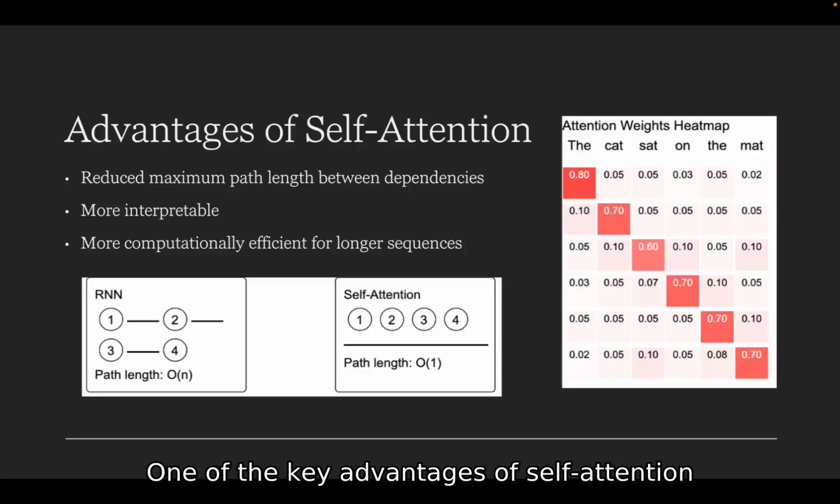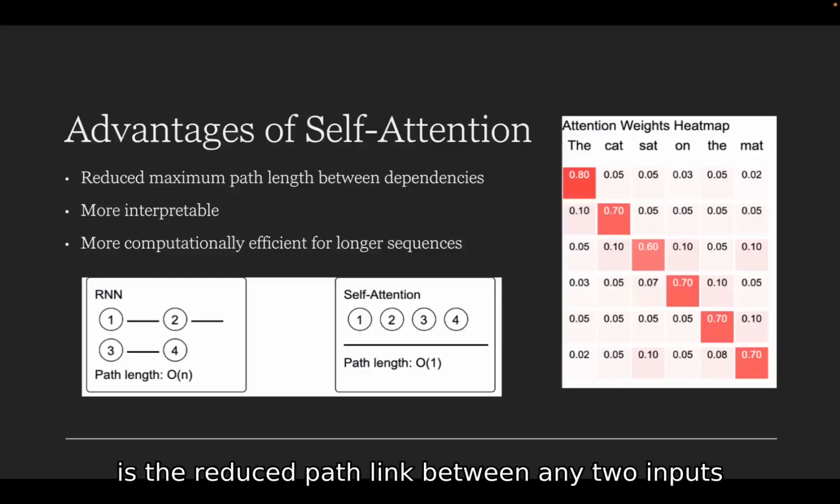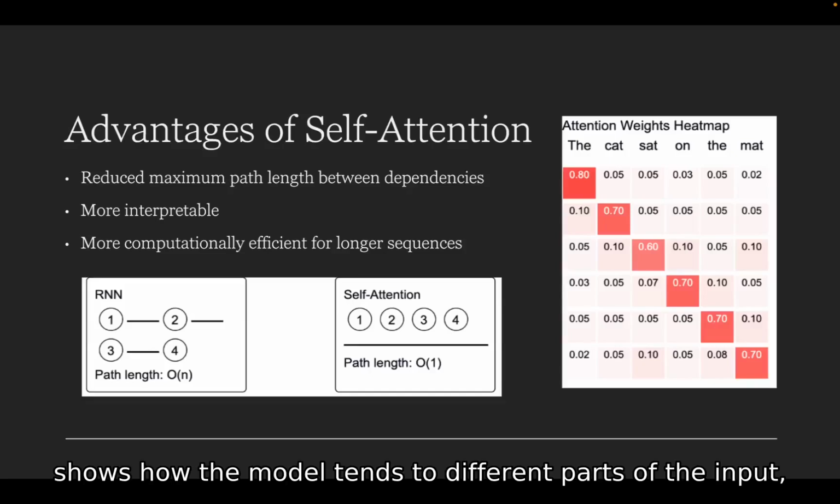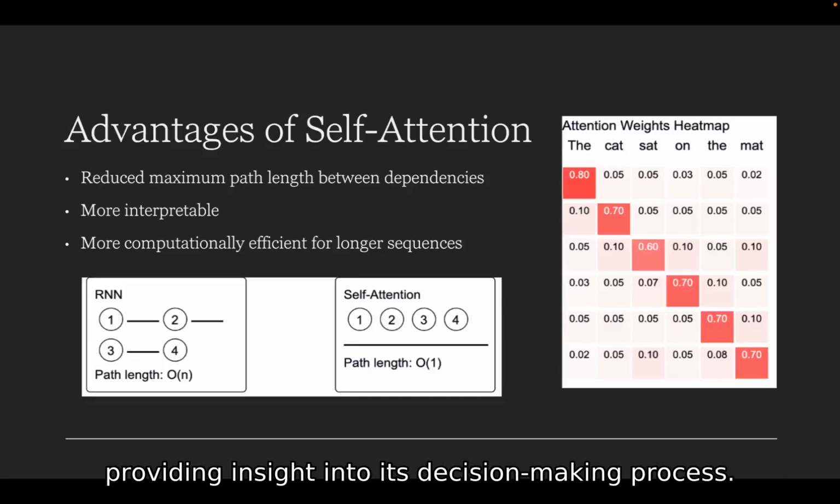One of the key advantages of self-attention is the reduced path length between any two input and output positions. As this diagram shows, while RNNs have a linear path length, self-attention provides constant-length paths. The heat map visualization here shows how the model attends to different parts of the input, providing insight into its decision-making process.